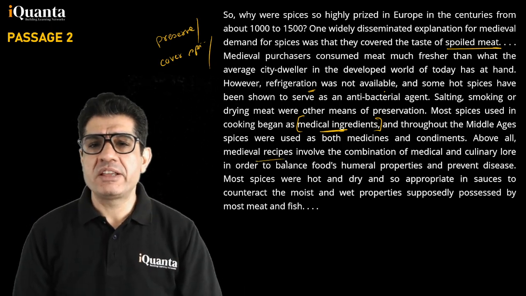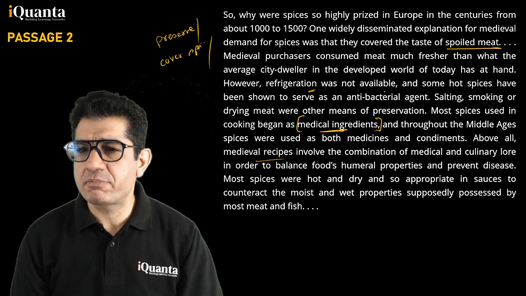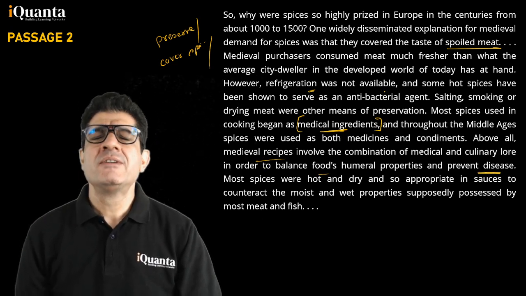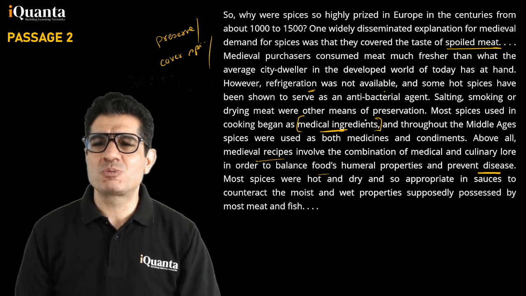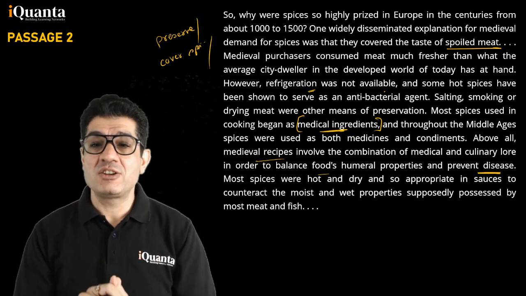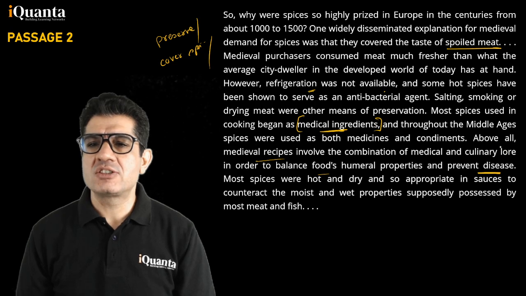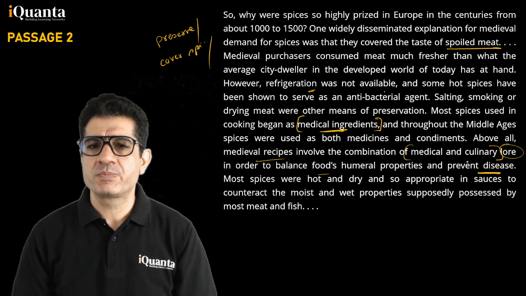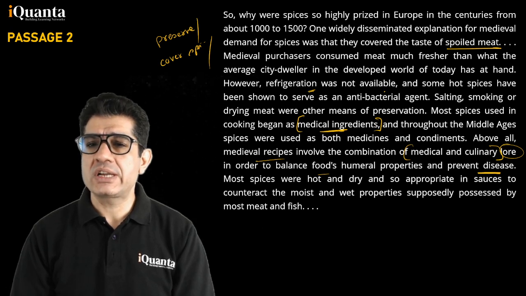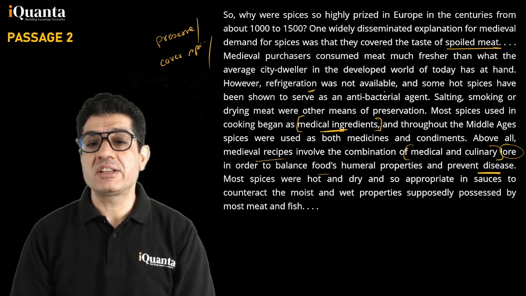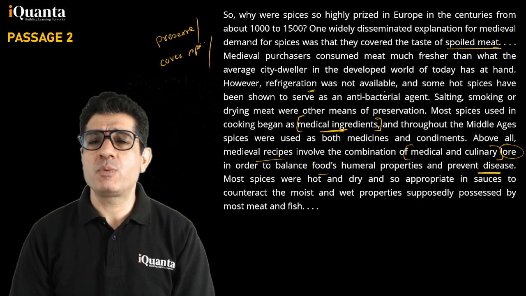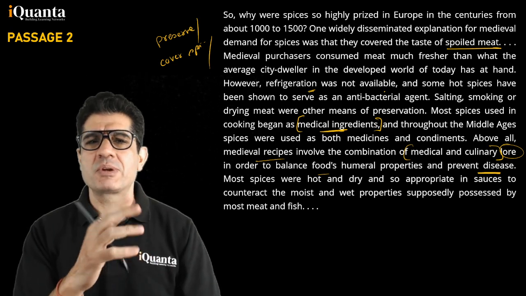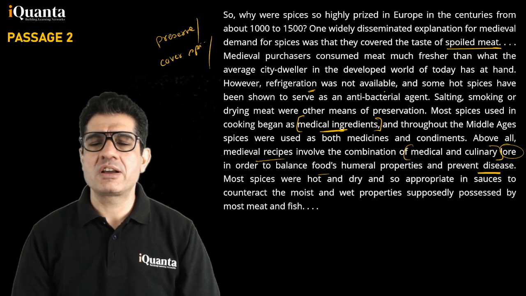Above all, medieval recipes involved the combination of medical and culinary lore in order to balance food's humoral properties and prevent disease. So it was said that if you use spices in your recipes, you are able to balance certain things and avoid diseases. Now most spices were hot and dry, and so appropriate in sauces to counteract the moist and wet properties supposedly possessed by most meat and fish. I think this again goes towards preserving or covering up the spoiled bit.